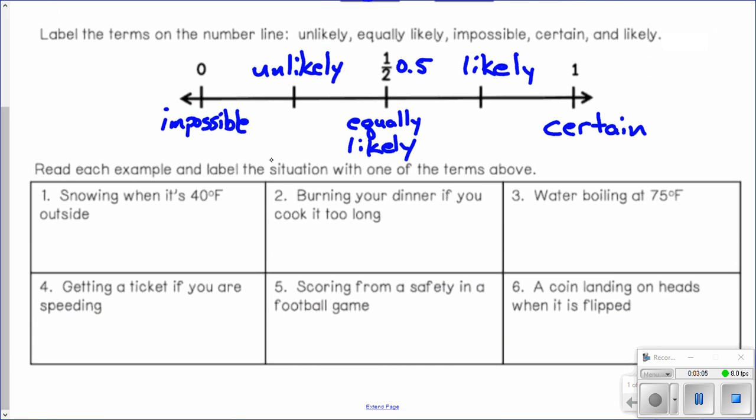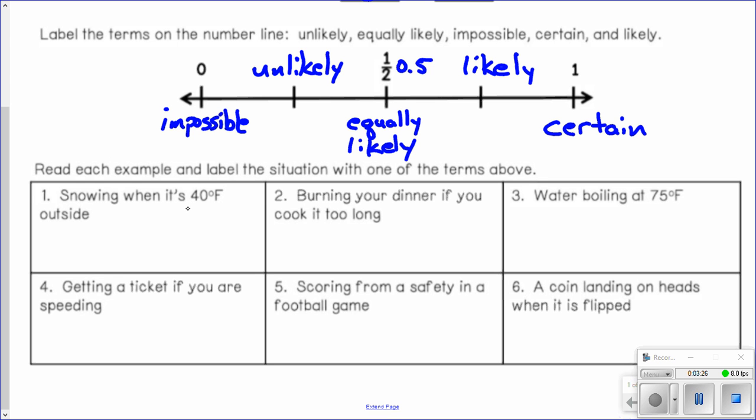Read each example and label the situation with one of the terms above. Number 1, snowing when it's 40 degrees outside. I teach in Florida, so my students probably will have trouble with this question. But if you live up north, you know that if it's 40 degrees outside, it's not going to snow.